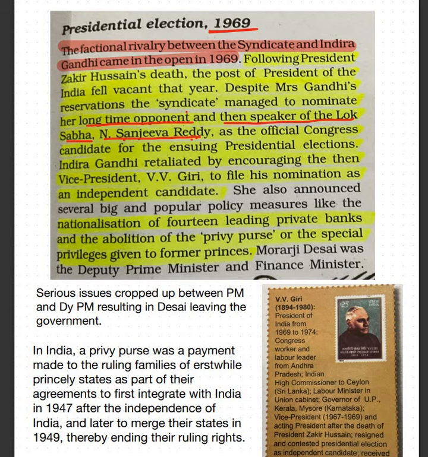Indira Gandhi retaliated by encouraging Vice President V.V. Giri to file his nomination as an independent candidate. And she announced big, popular policy measures like nationalization of banks, abolition of the privy purse, special privileges given to former princes, etc. And at that time, Morarji Desai was the deputy prime minister and finance minister. So prime minister और deputy prime minister के बीच में तनातनी शुरू हो गई.